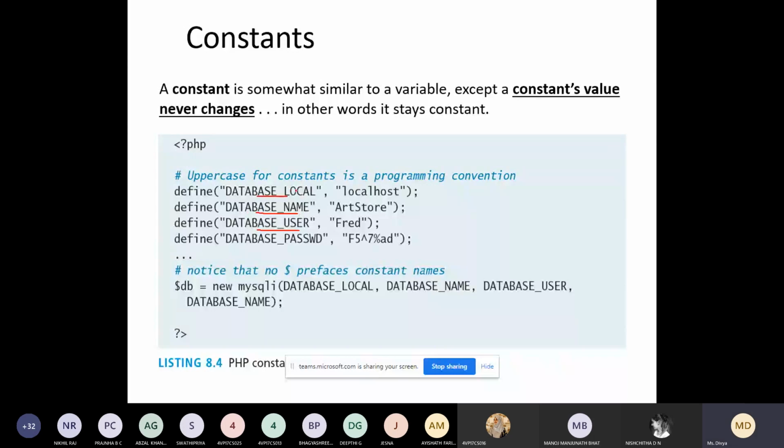This is used for defining the localhost. This is a constant that is used for defining the database name, database user, and this is a constant that is used for defining the database password. When you are connecting to the database, you will be using these things. Next, you can see you are connecting to the MySQL database. So here we are telling localhost, database name, what is the username, and what is the password. A similar program you will be seeing in lab program 10, where you will be connecting to the database.